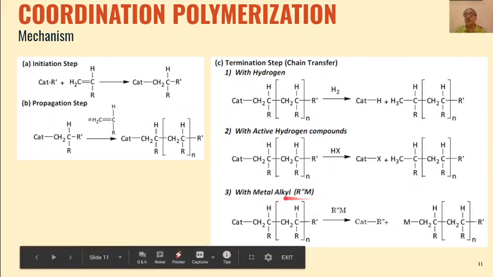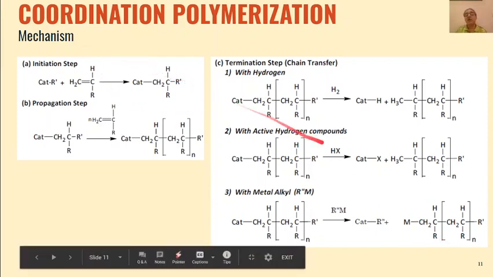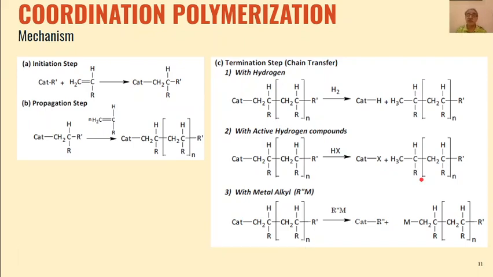Then termination can also take place by reaction with metal alkyl. In metal alkyl, we know the metal is the positive part, R is the negative part. So this negative part will get attached to the catalyst, which is a positive part, and this positive part will get attached to this negative part. So we will get metallic polymers as the product. So this is how we can synthesize coordination polymers through coordination polymerization.